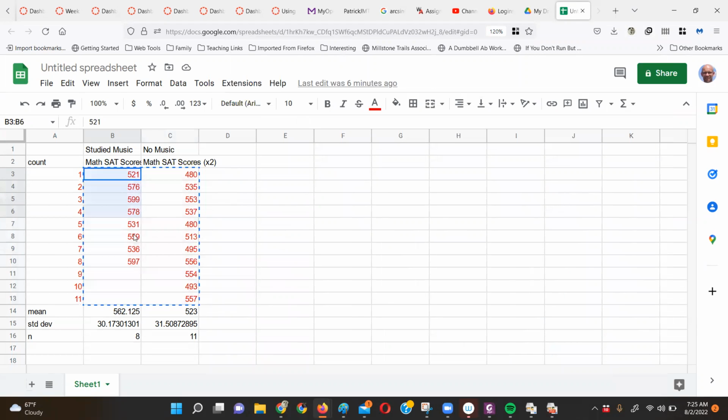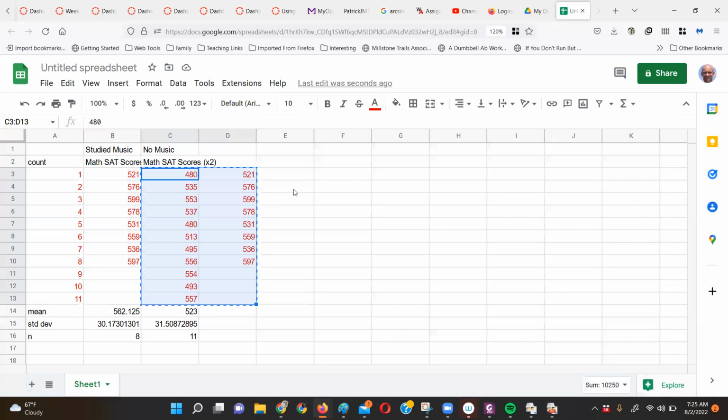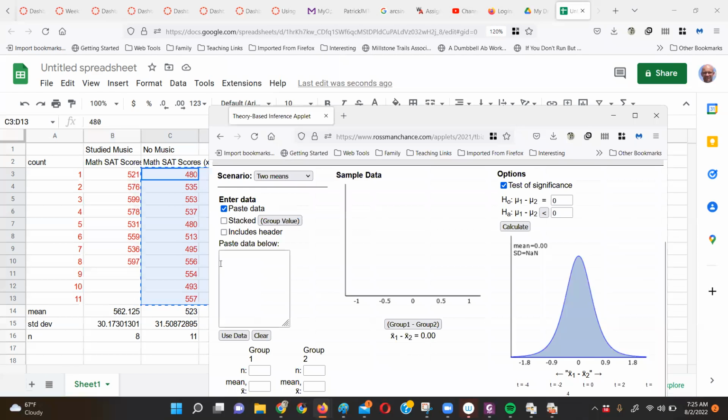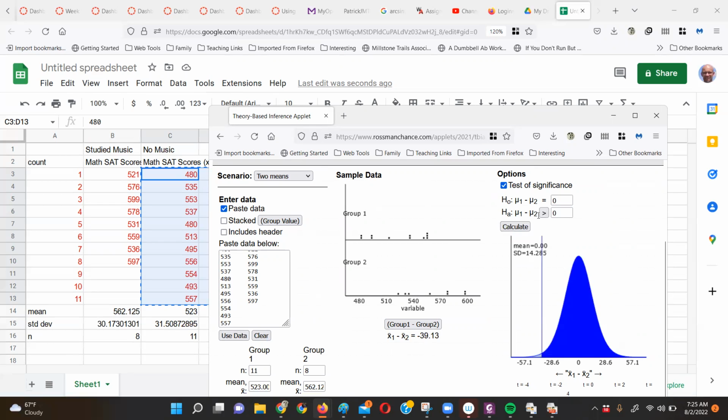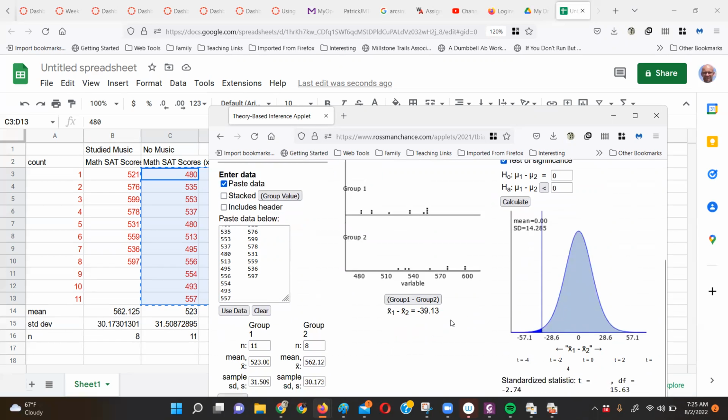I'm going to grab this, paste that in there. Then I'm going to grab that data. See, that's just the data, right? Control C. Back to Rossman Chance. Let's see if this works. Paste this in. Use the data. Whoops, I've got to go right-tailed. Oh, no, actually, I've got to go left-tailed now, don't I? Oh, not two-tailed, left-tailed. What's that do?